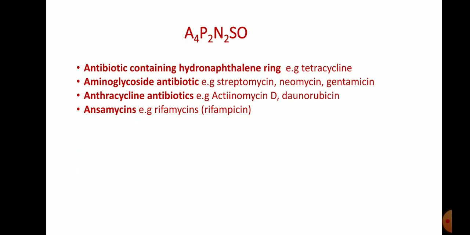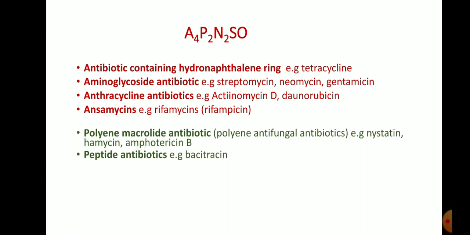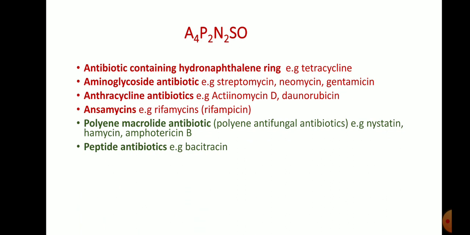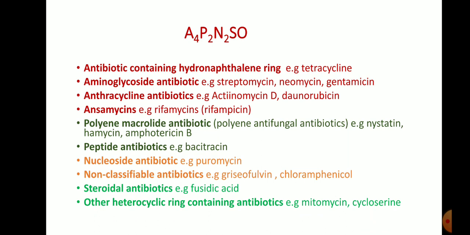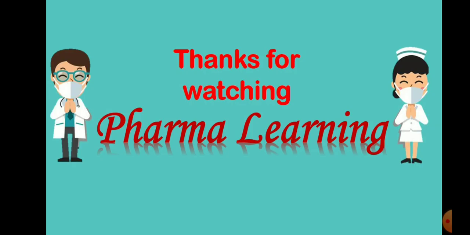The third A is the anthracycline antibiotics and the ansamycins. P2 means proline containing antibiotics and the peptide antibiotics. N2 means nucleoside and non-classifiable antibiotics. S means steroidal, and O is the other heterocyclic ring containing antibiotics, that is cycloserine and the mitomycins.